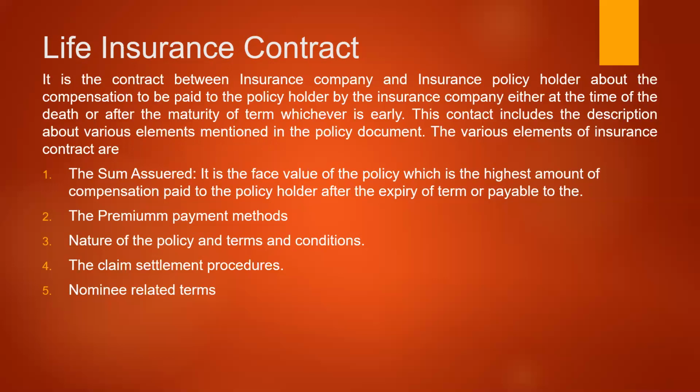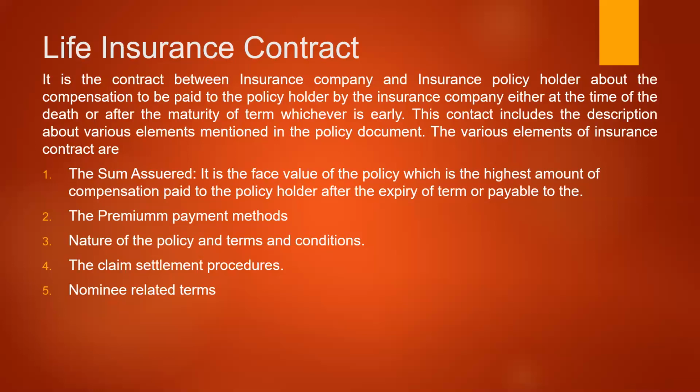The various elements of the insurance contract which are to be compulsorily discussed at the time of entering into the contract and have to be mentioned in the policy document are, first, the sum assured. What is the sum assured? Sum assured is the face value of the policy, which is the highest amount of compensation paid to the policyholder after the expiry of the term, or it may be paid after the death to the dependents, whichever is earlier. The sum assured is the amount value of the policy.